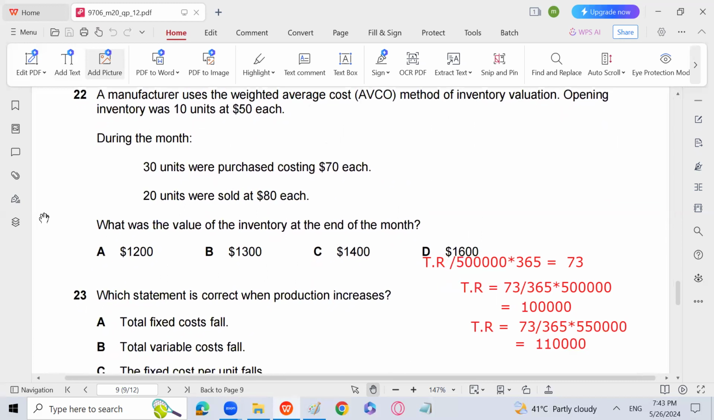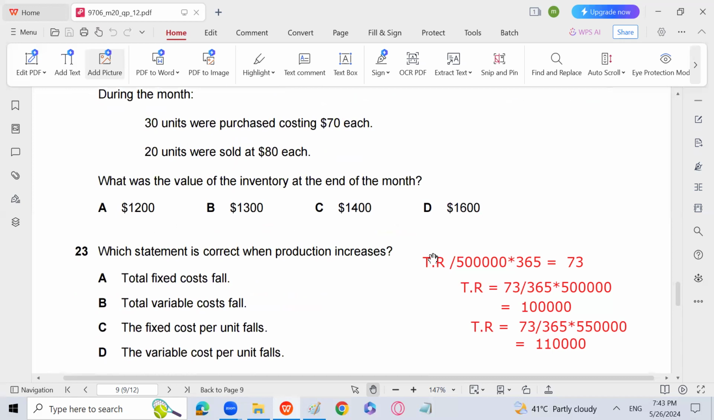So from 23, we are going to get the costing questions. Which statement is correct when production increases? Total fixed cost won't change. Total variable cost basically increases. The fixed cost per unit falls. Variable cost per unit falls. So when production increases, what will happen? The variable cost per unit will not change. Total fixed cost will not change, right? Total variable cost will increase. Fixed cost per unit will fall when the production is going to increase.